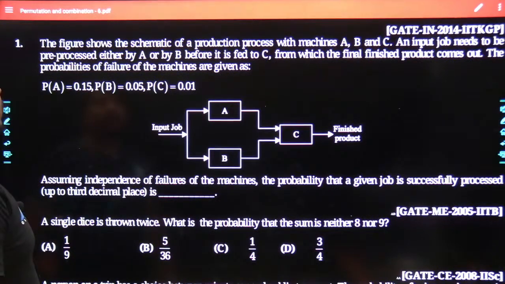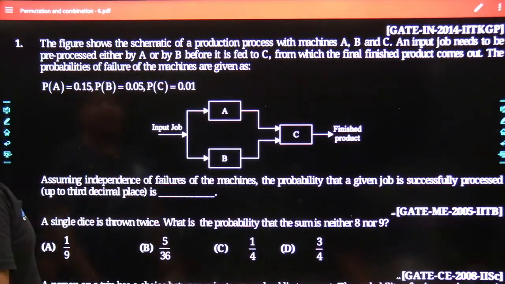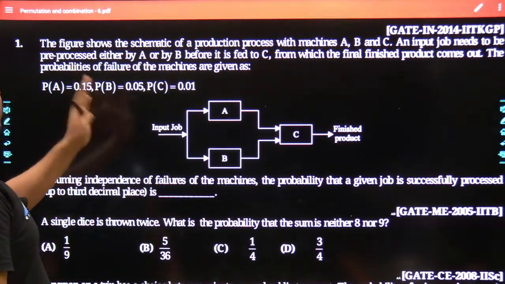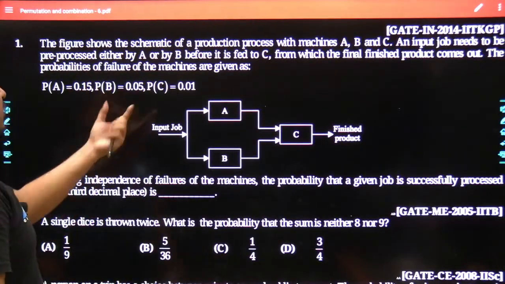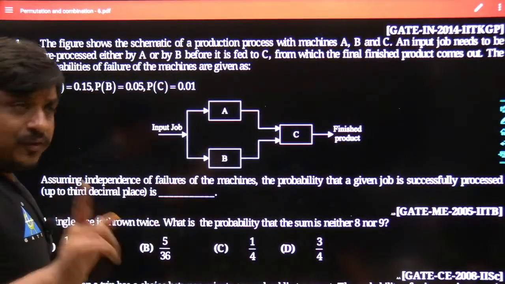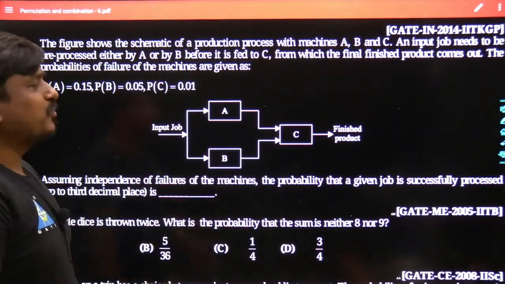The probabilities of failure of the machines are given as: probability for the failure of machine A is 0.15, that's 15%. Probability for the failure of machine B is 0.05, that happens to be 5%, and similarly probability of the failure of machine C is 0.01, that stands for 1%.